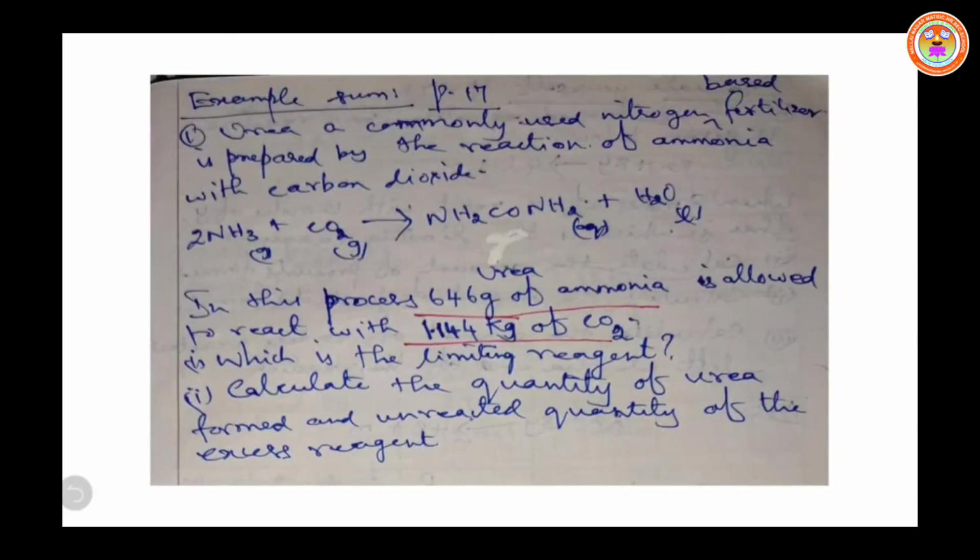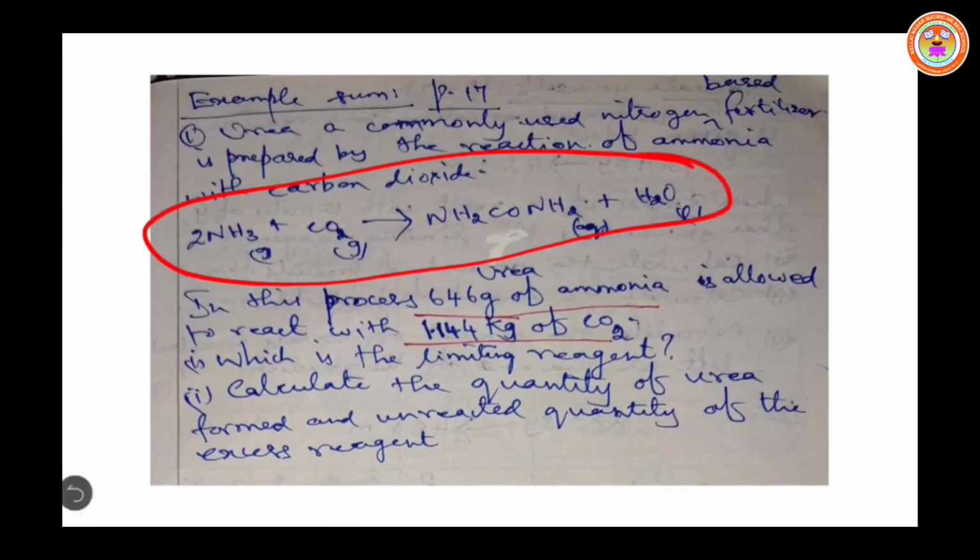Now we can see the example sum given under limiting reagents. The sum is: urea, a commonly used nitrogen based fertilizer. The formula of urea is NH2CONH2. Urea is prepared by the reaction of ammonia with carbon dioxide. The balanced equation for the preparation of urea is 2NH3 plus CO2 gives NH2CONH2 plus H2O. In this equation, ammonia and carbon dioxide are in the gaseous state, urea is in the aqueous state, and water is in the liquid state.